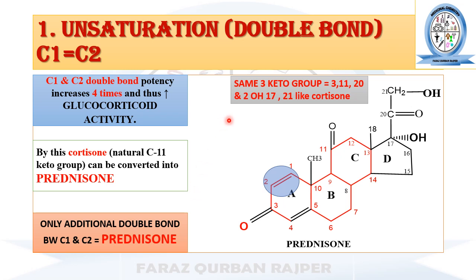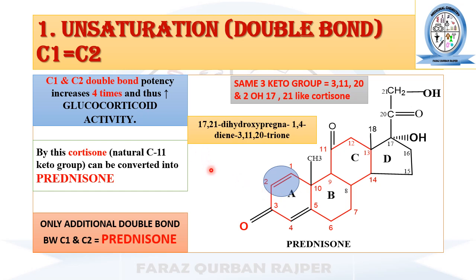Prednisone has the same 3 ketone groups that are present in cortisone at the positions carbon number 3, 11 and 20, and 2 hydroxy groups at carbon number 17 and 21. So all other structural functional groups are similar to that of cortisone. The only difference is the additional double bond at carbon number 1 and 2.